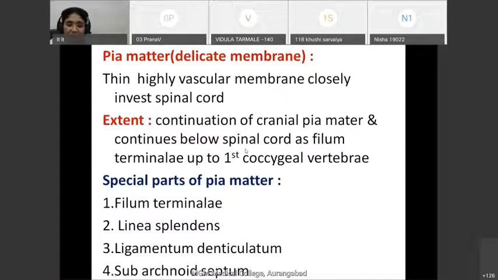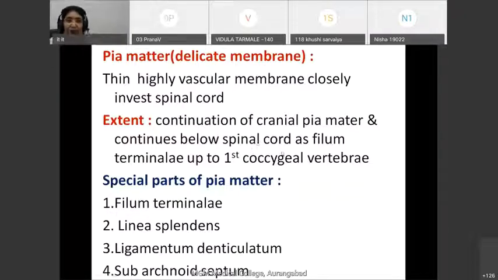So the extent of the spinal cord is from C1, the first cervical vertebra, to L1, the lower border of the first lumbar vertebra. Normal length of the spinal cord in male is 45 centimeters and in female it is 42 centimeters, and it occupies only the upper two-thirds of the vertebral column.